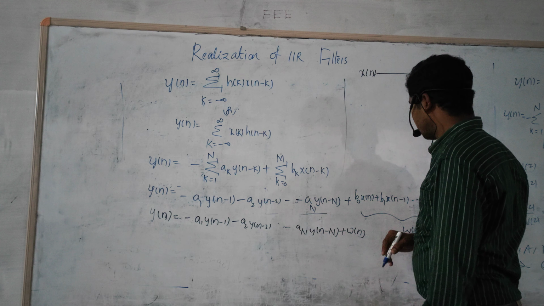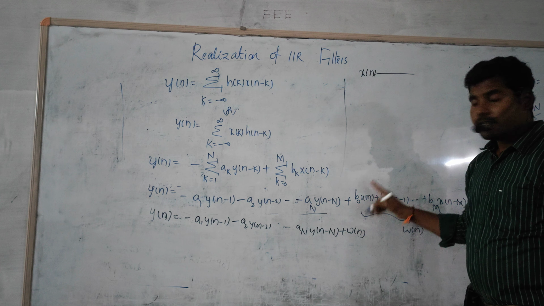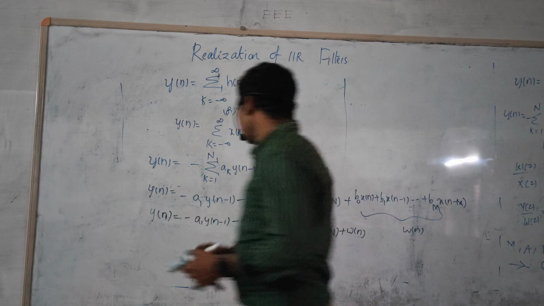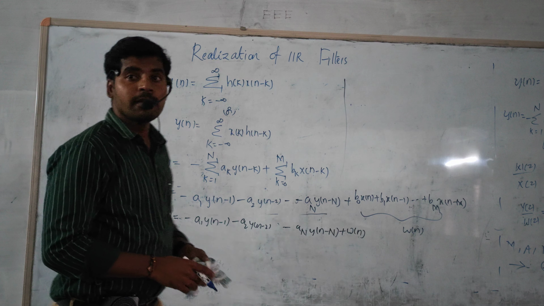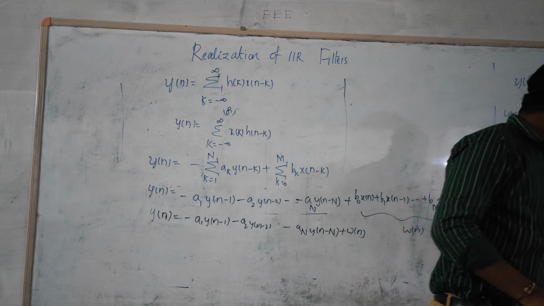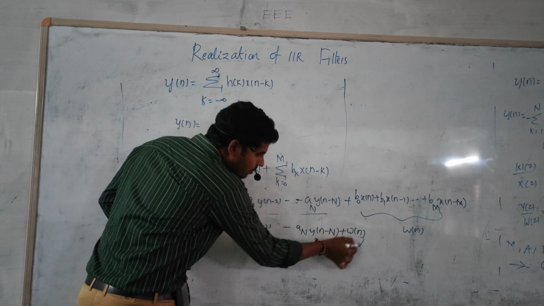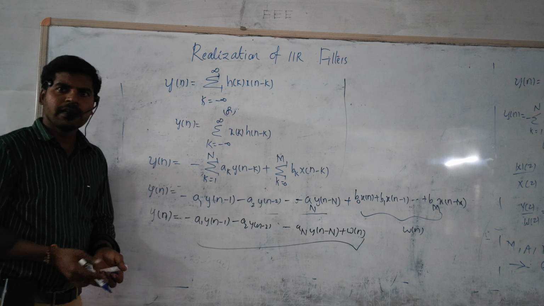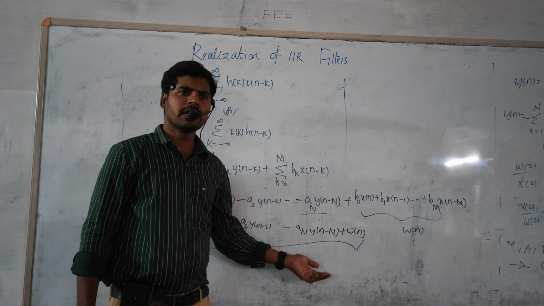Okay, fine. Next, it is multiplied with some elements. By the way, before realization of this one, you have to know about the three or four important basic building blocks of the realization. With the help of those devices, we have to design. In filter design, first of all you have to clearly observe this equation. So filter designing is nothing but designing a network.